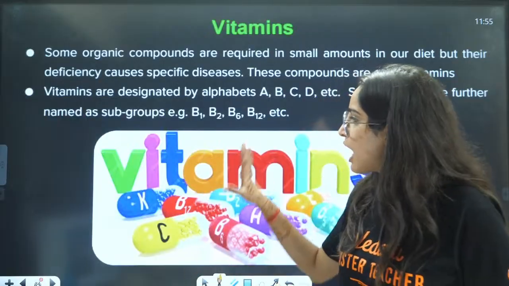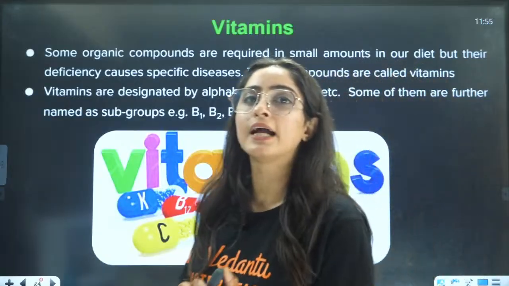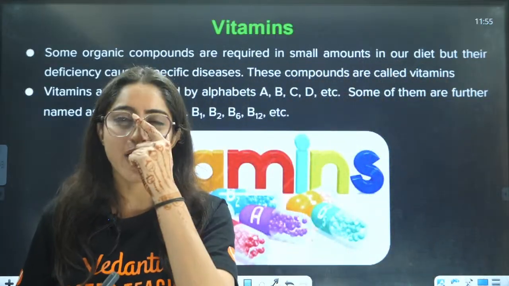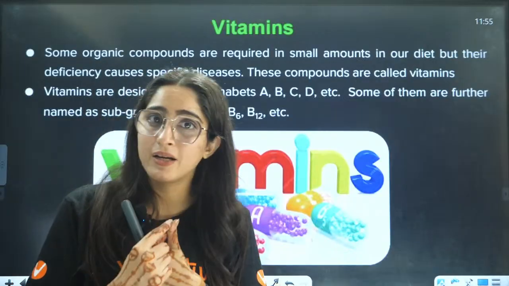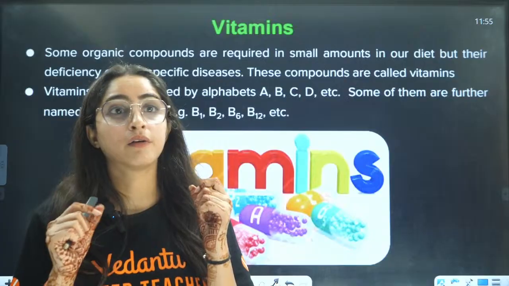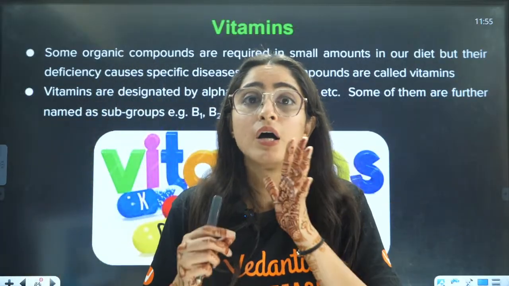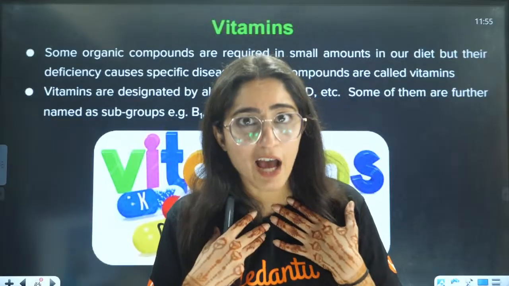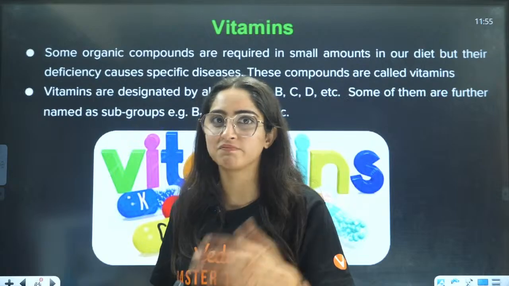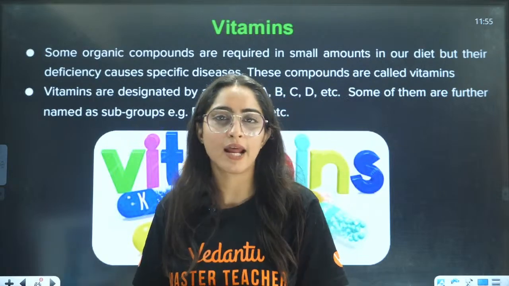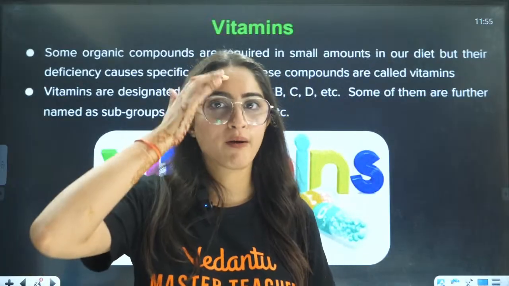Okay. So vitamins, we will talk about them from the chemistry perspective, that is, how they can ask you questions on vitamins. Basically, they can ask you questions on vitamin deficiency, and what disease can occur if you have a particular kind of deficiency, right? Like I have vitamin D and vitamin B12 deficiency. That is why I get ill very soon. That is why vitamins are so important, right?